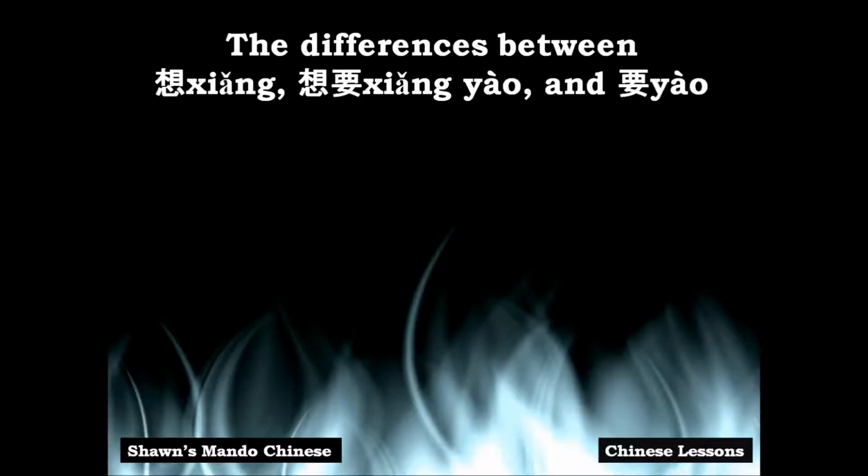This video is a lesson about the differences between the three Chinese words 想, 想要, and 要. If you've learned these words in the past, you'll know that they have certain overlaps in meaning in certain contexts. This video will explain each of them individually, how they work, what they can mean when followed by certain words, and give plenty of examples.